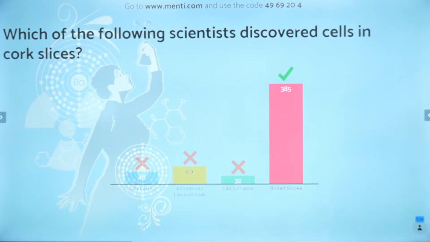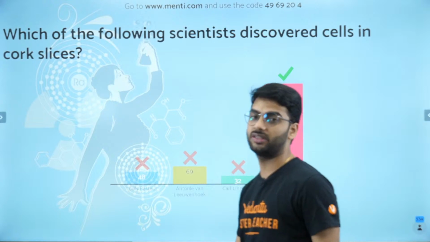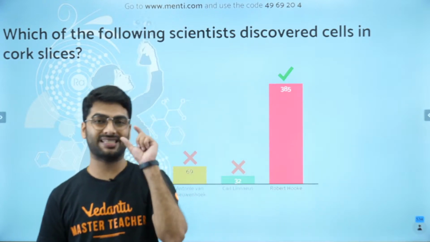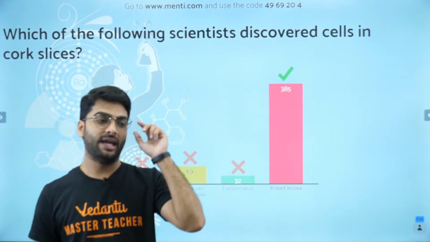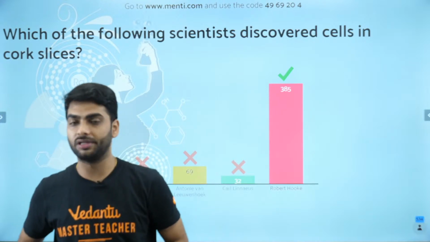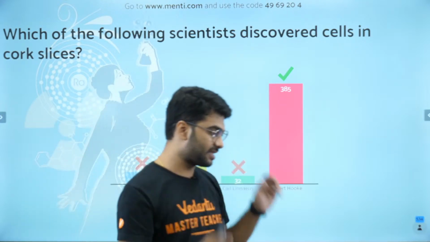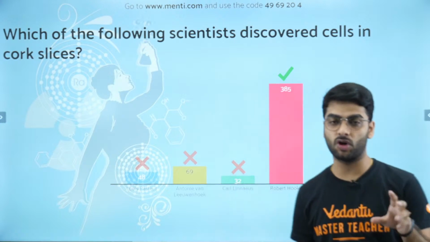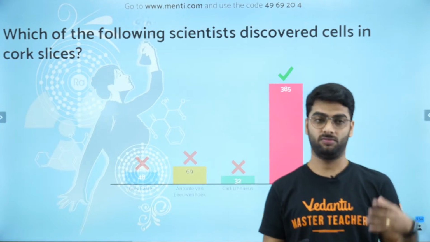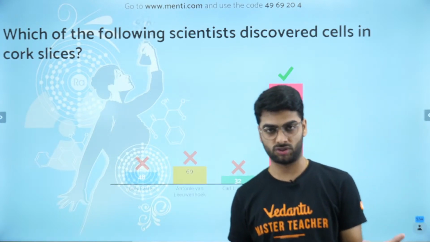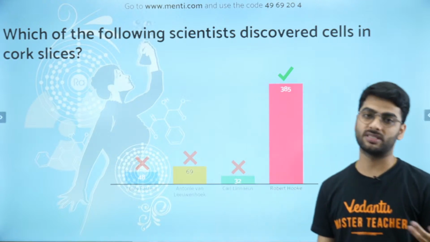380 plus students are correct that it is Robert Hooke who discovered the cell in the cork slice. Cork is a wooden object. It is very light in weight. It is put on bottles. So in cork slices the cells were seen for the first time, and because they looked like the places where monks used to stay in monasteries during those times, that is why it was named a cell.